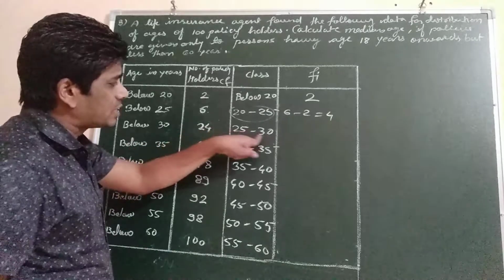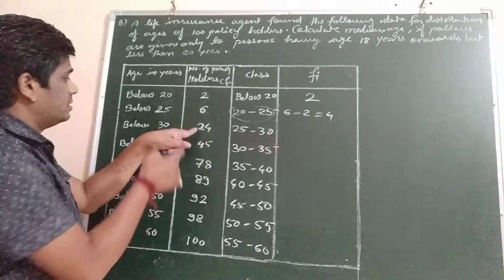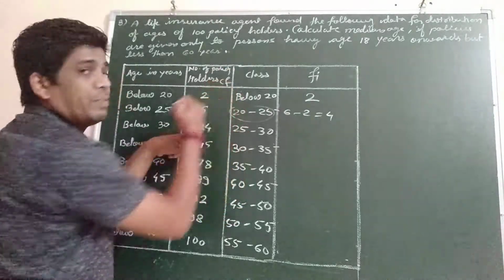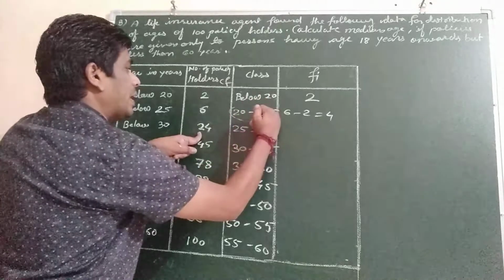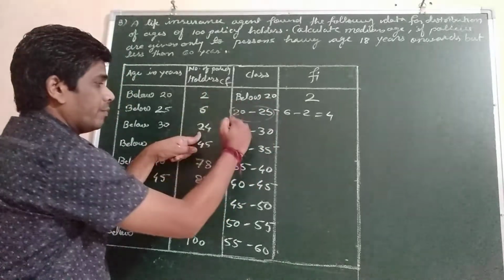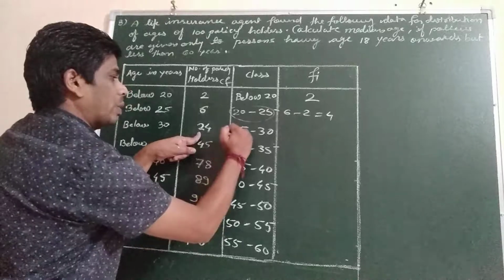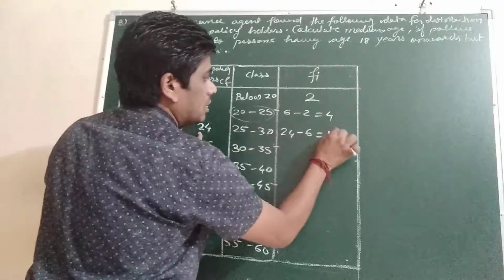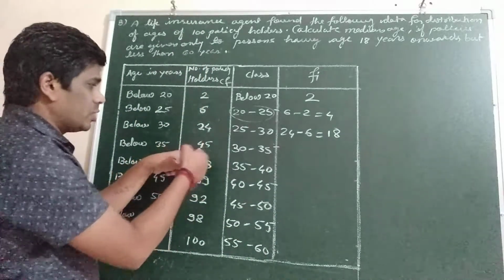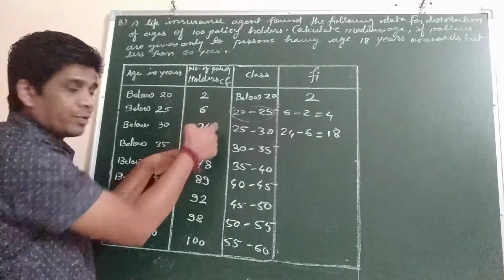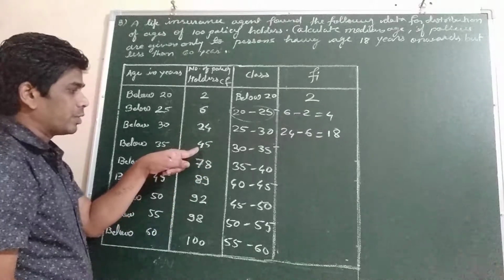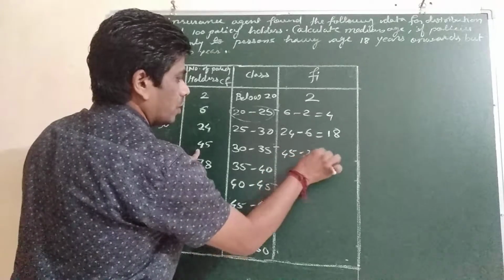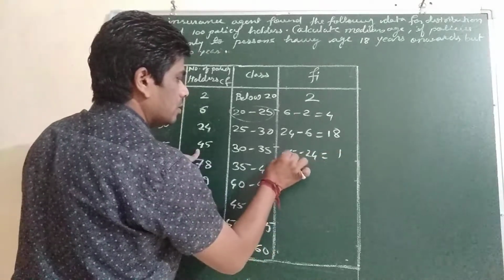Similarly, for this age group, below 30 there are 24 people, but we will subtract the previous number, because below 25 there were 6 people and we want this age group only. So for 25 to 30 it will be 24 minus 6, which means 18. Similarly here also, we have to subtract the previous cumulative frequency from the corresponding cumulative frequency. So 45 minus 24 will be 21.